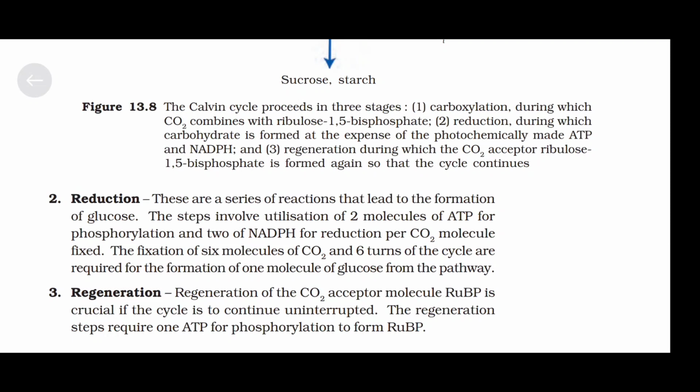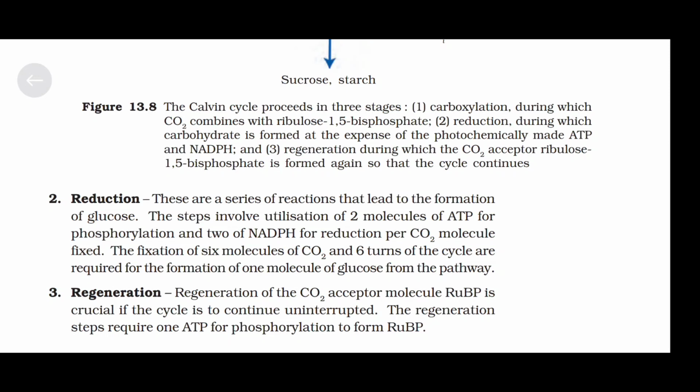Second, reduction. These are a series of reactions that lead to the formation of glucose. The steps involve utilization of two molecules of ATP for phosphorylation and two of NADPH for reduction per carbon dioxide molecule fixed. The fixation of six molecules of carbon dioxide and 6 turns of the cycle are required for the formation of one molecule of glucose from the pathway.